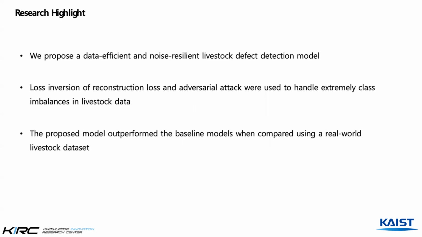Our work can be summarized as shown on this slide. First, we propose a data-efficient and noise-resilient livestock defect detection model, which is efficient for solving real-world anomaly detection problems. Also, we applied loss inversion to the reconstruction loss in our autoencoder-based model and an adversarial technique, namely the fast gradient sign method, to handle extreme class imbalance in livestock data. By doing so, the proposed method outperformed existing anomaly detection models in the real livestock image defect detection task, which has the problem of extremely imbalanced data.